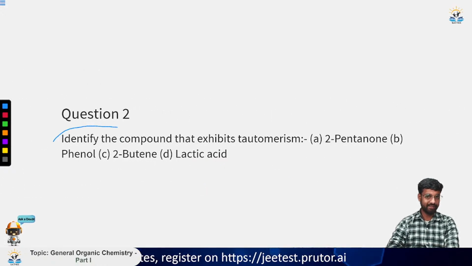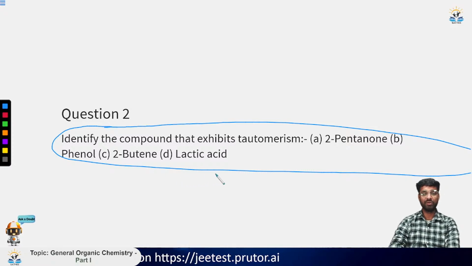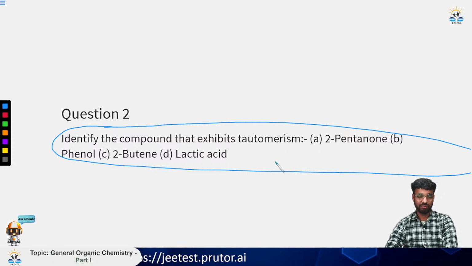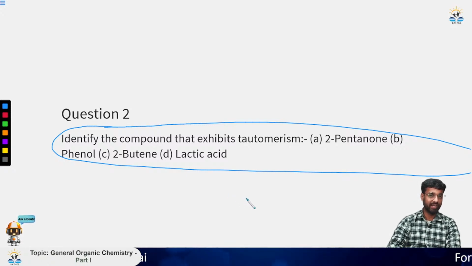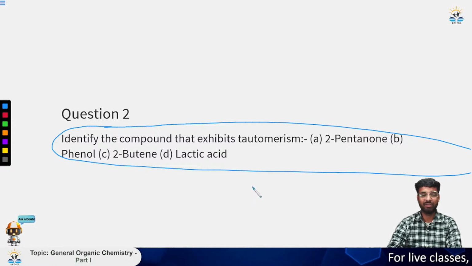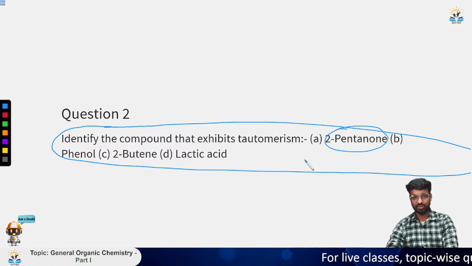Now next, identify the compound that exhibits tautomerism. So I have told you what is tautomerism. Basically you have four types of tautomerism: keto-enol, then amide and imine, then lactam and lactim, and one more. So this ketone cannot show this tautomerism.